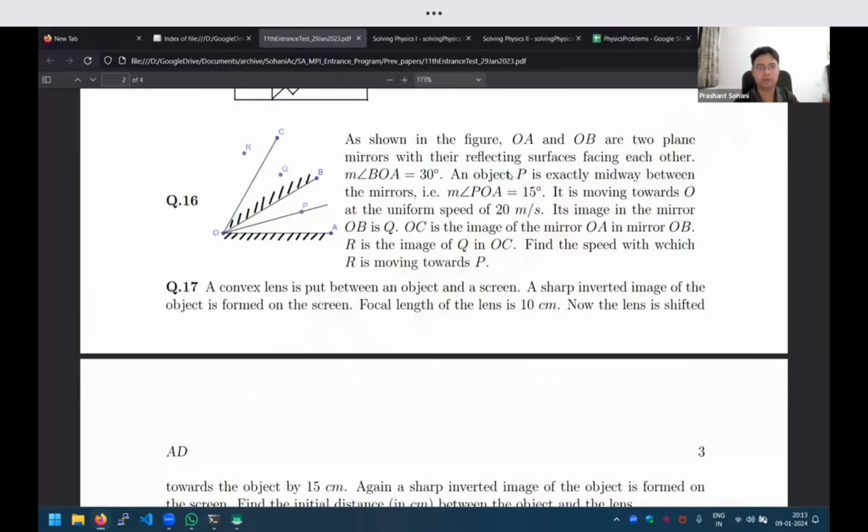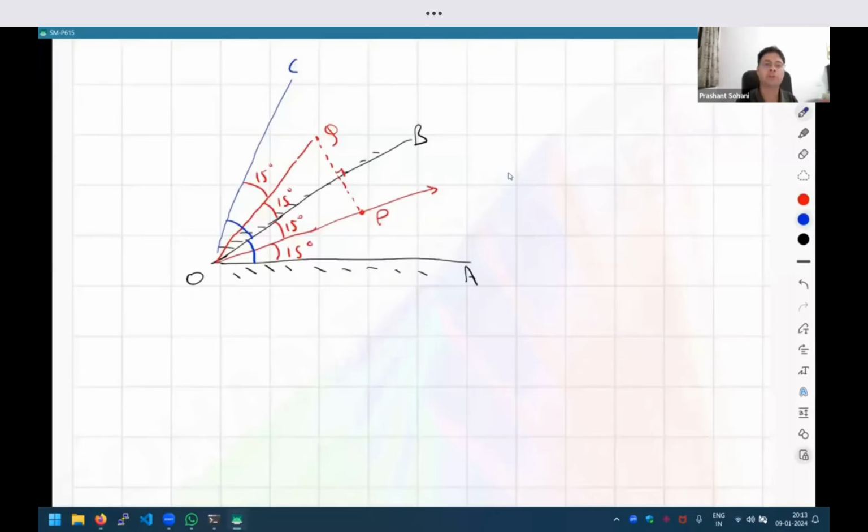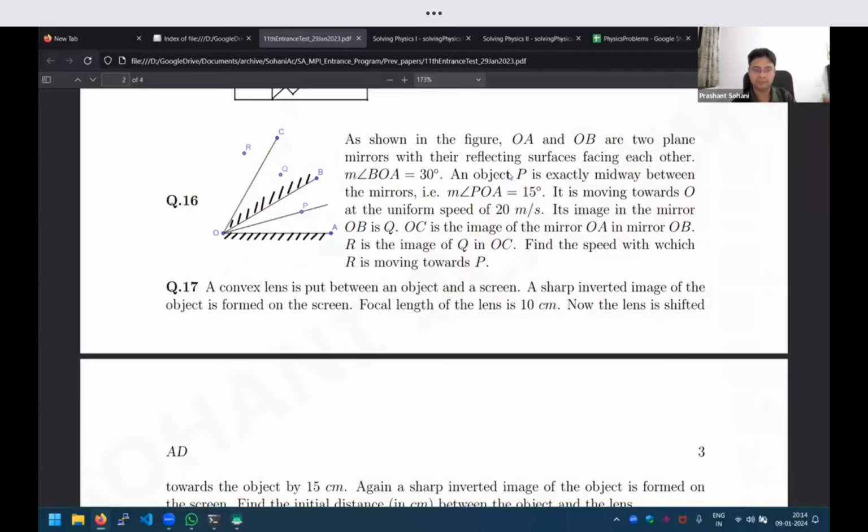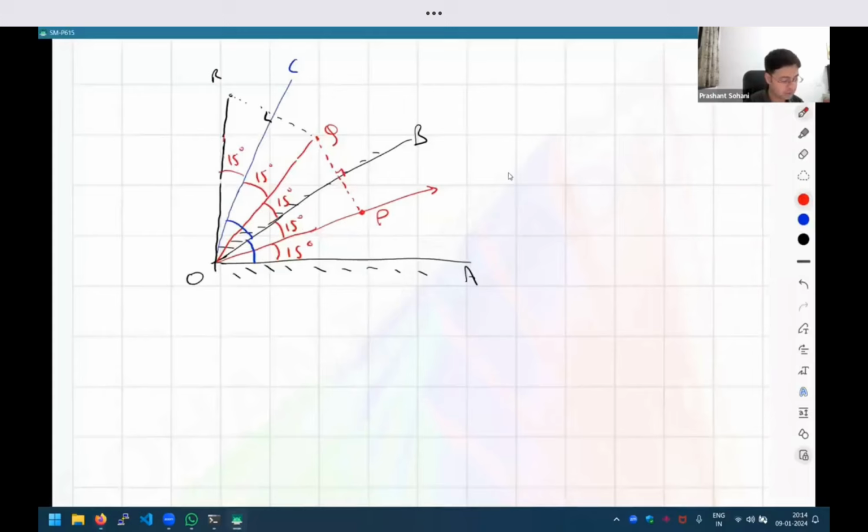Sometimes this is called a virtual mirror, because that is not a real mirror. It is a reflection of another mirror. But a virtual mirror also acts like a mirror. So this OC will act like a mirror and again reflect Q. So Q will get reflected one more time into a new position R, and again the angle will be the same. If you see the geometry here, you are going to get an isosceles triangle of some kind, and so here one more time you're going to get 15 degrees. So all these multiples of 15 are there. Okay, so this is what the picture is going to look like.